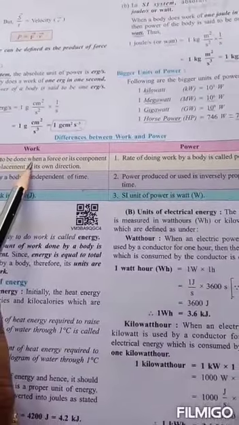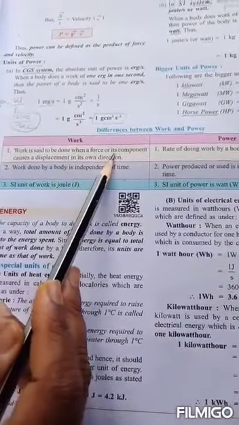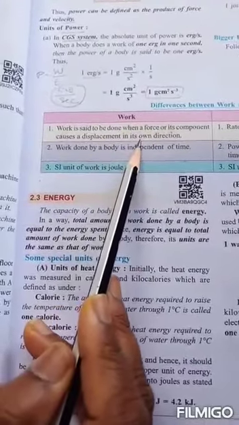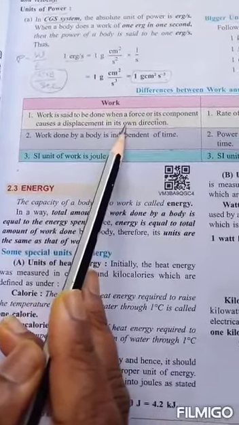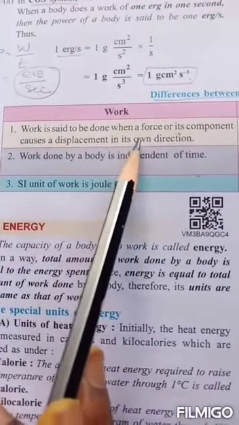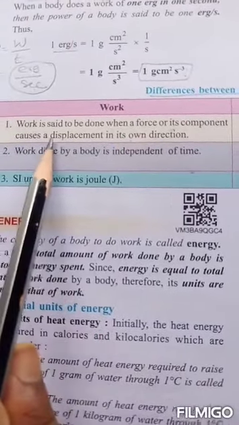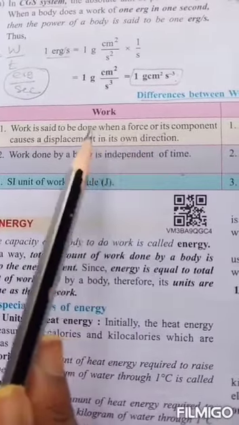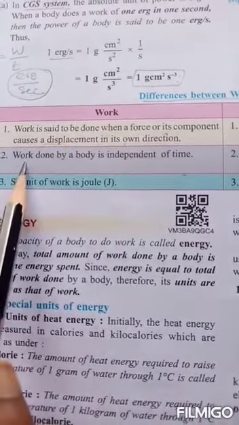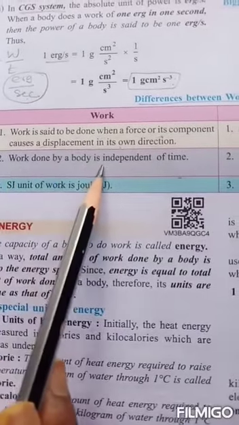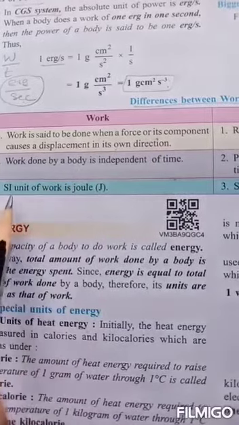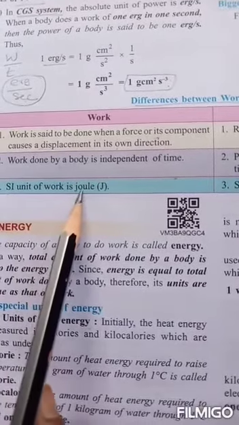Work is said to be done when a force or its component causes displacement in its own direction. When you apply a force on a body and it displaces in a particular direction, we can say that work is done. Work done by a body is independent of time. It does not depend on time. The SI unit of work is joule.